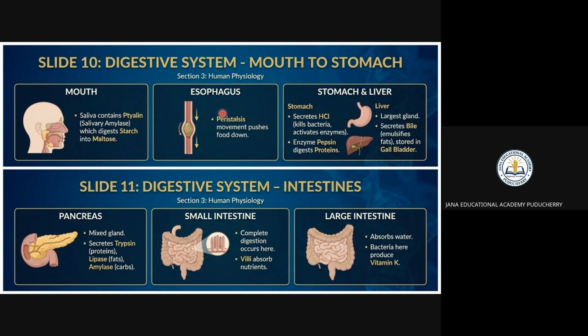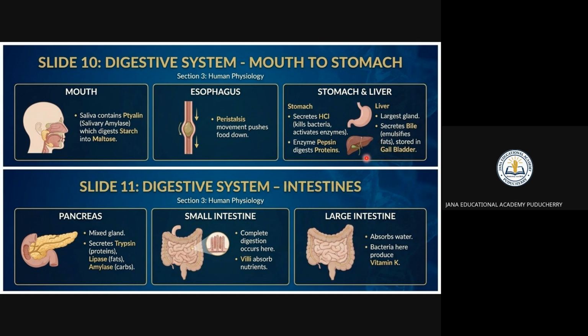It is happening. Then it comes to the esophagus, right? The throat-like structure. Inside the esophagus, the movement pushes the food down. After the mouth, it goes to the throat, which has the esophagus, so it pushes the food down. Then it goes to the stomach. What happens in the stomach? It secretes HCl, kills the bacteria and activates the enzymes. Due to the hydrochloric acid, it kills the bacteria. It activates the enzyme, that is pepsin, which digests the proteins.